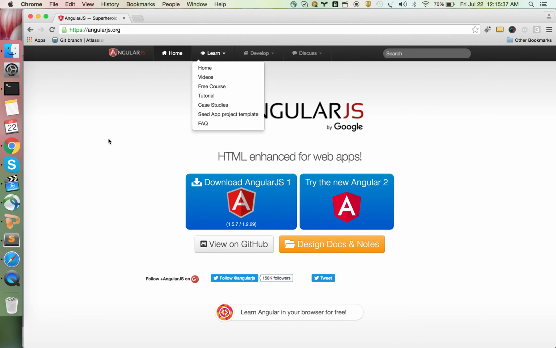So I already opened the browser and angularjs.org website. Here's the download button. On clicking it, we can download the AngularJS. We can also download AngularJS 2, but this particular tutorial is built in AngularJS 1. We can find some useful links here like videos, free courses, tutorials, case studies, etc. Now let's come back to the code example.